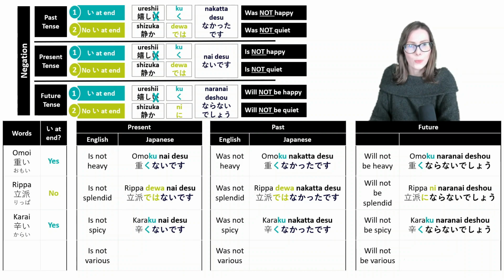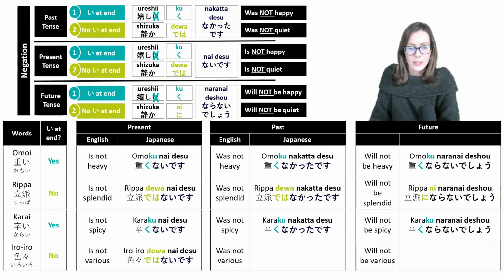And let's see the last one. How do you say various? In Japanese, you would say いろいろ. What type of adjective is this? Is there a hiragana I at the end? I see none. So how do you say is not various? It would be いろいろではないです, right? And how do you say was not various?